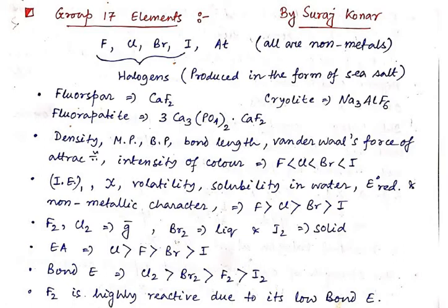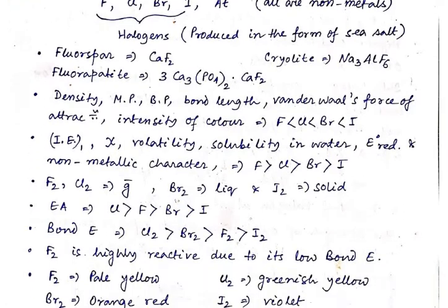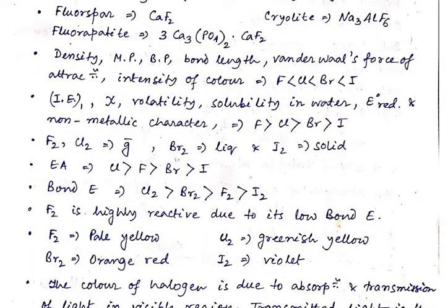Next, we are going to the minerals and ores of the group 17 elements. Here are a few examples. Fluorspar, that is CaF2. From fluorspar we can obtain fluorine.